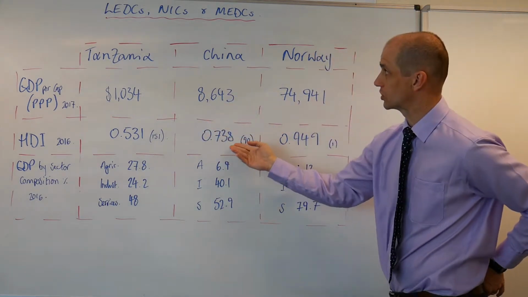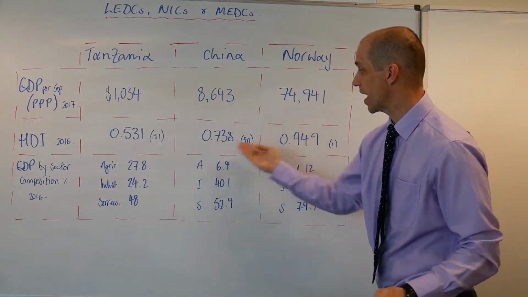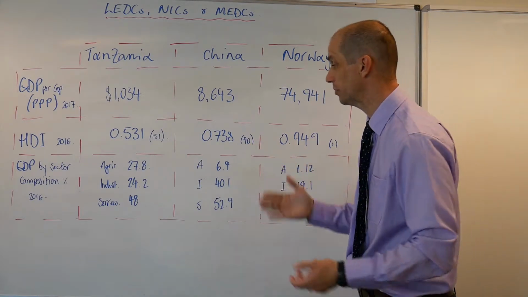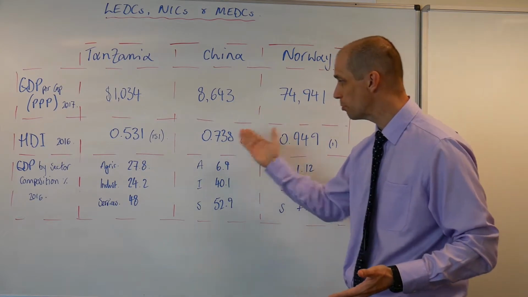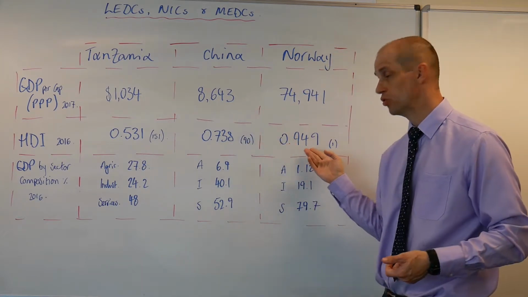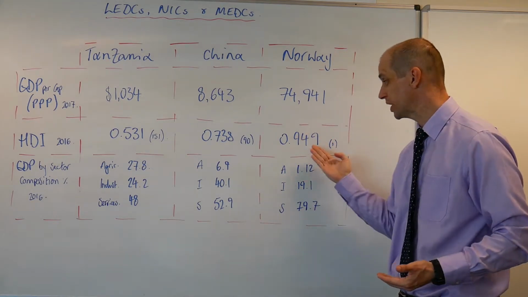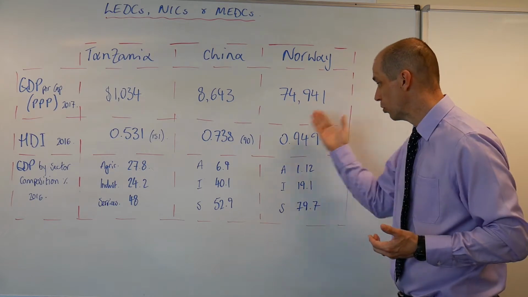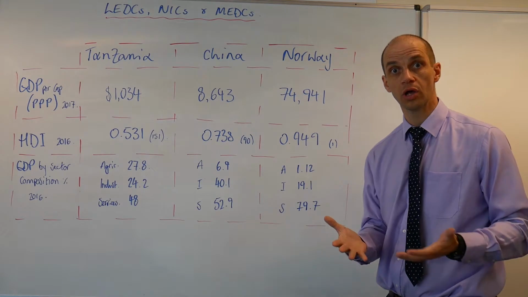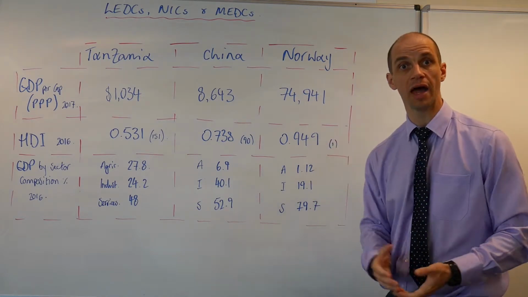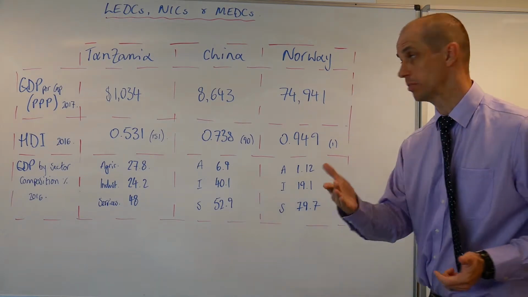So moving across to China, we see a big increase, of course, in the HDI ranking. That then takes the Chinese economy up to 90th on the list from 2016 at 0.738. And then we've got Norway, who's top of the HDI list there, number 1, 0.949. So obviously very, very wealthy. We see that there, but we also will be able to deduce from that that they have excellent education and they have excellent life expectancy at birth.